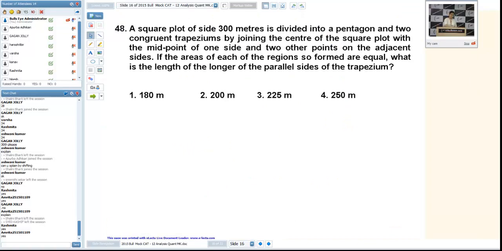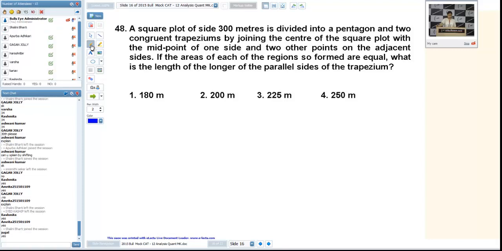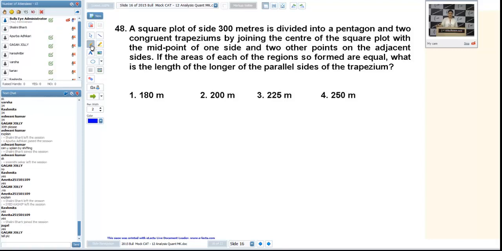48th, easy one. I think we have done a similar question in the previous book mock CATs. Yeah, any problem in this? 48th. Okay, Jugal and Amrita. A square plot of side 300 meters. First of all, a square plot is given. A square plot of side 300 meters is divided into a pentagon and two congruent trapeziums. Congruent trapezium means exactly a replica of each other.